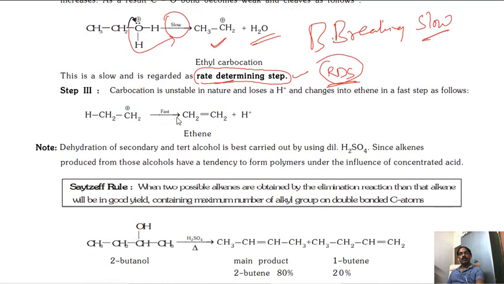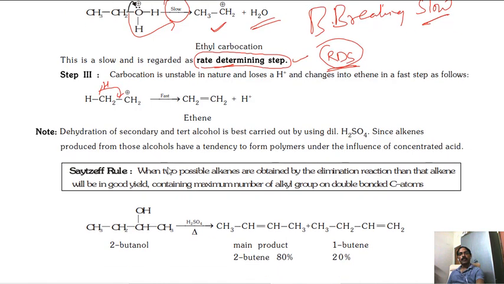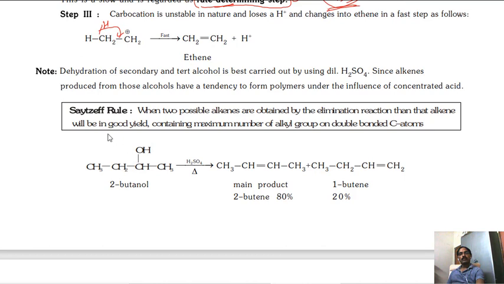Next, the hydrogen is eliminated from the beta position. This is the first step. Now see here, one rule is that dehydration of secondary and tertiary alcohol is best carried out by using dilute H2SO4, since alkenes produced from those alcohols have a tendency to form polymers under the influence of concentrated acid.